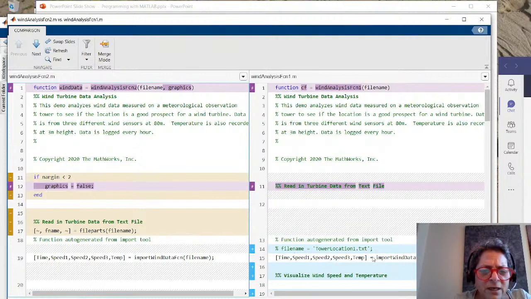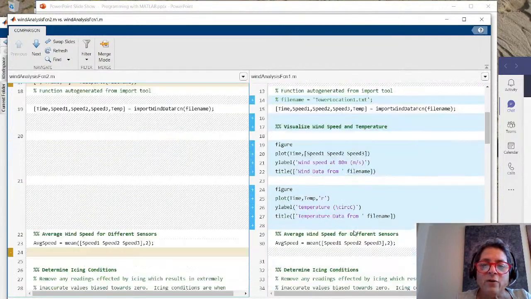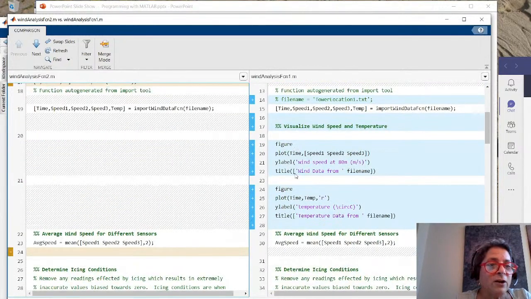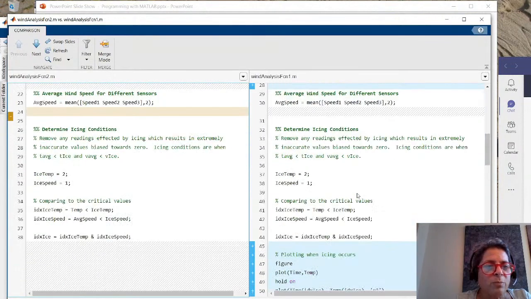I did something slightly different with the file name here. Here I pulled it apart instead of keeping the file name as the whole thing. And you'll see in the original file, we had all these plots, and they're gone here now. And once again, we removed some more plots.